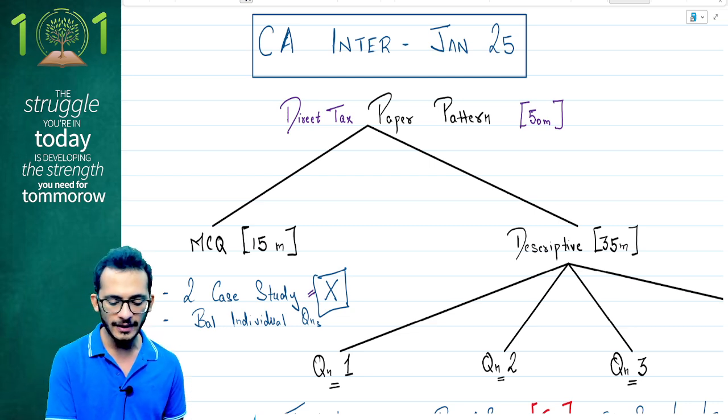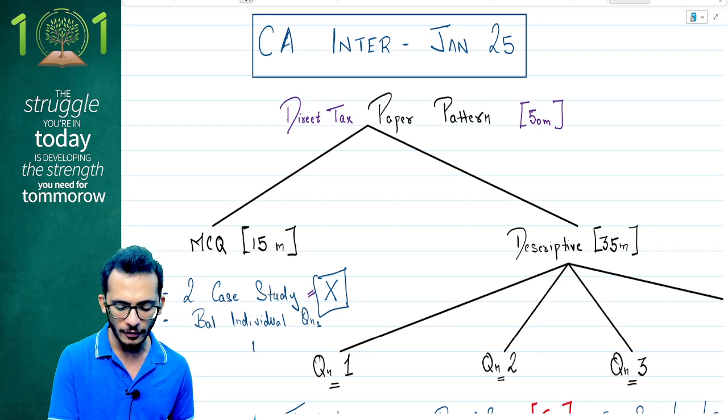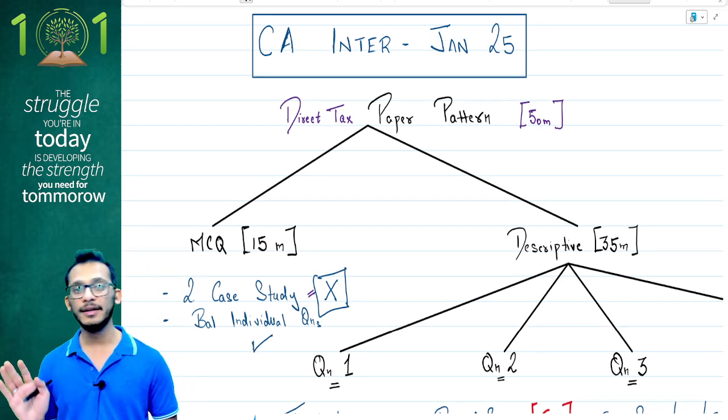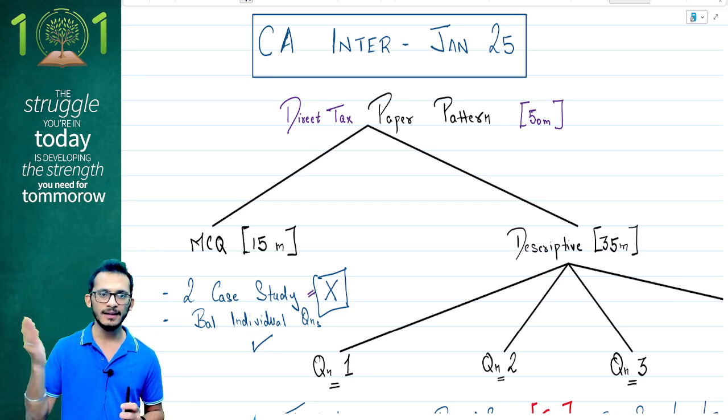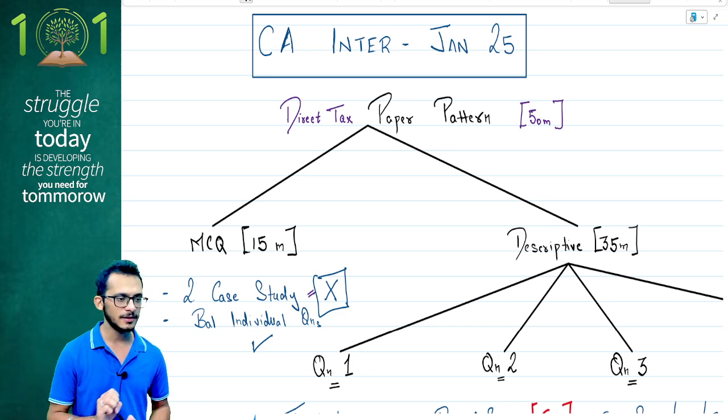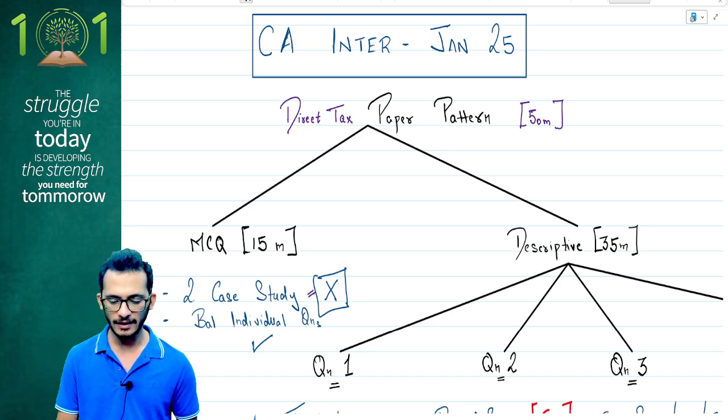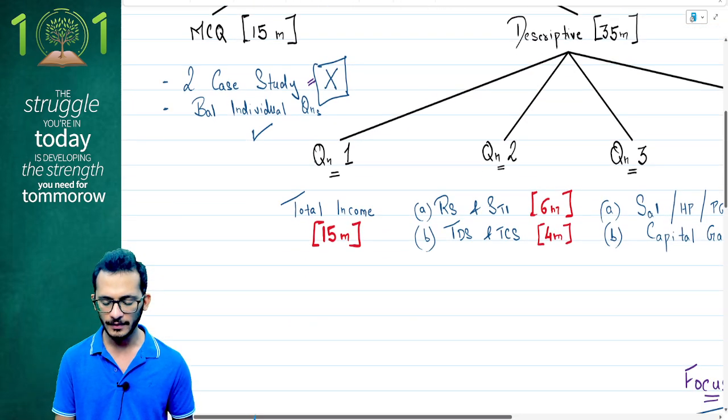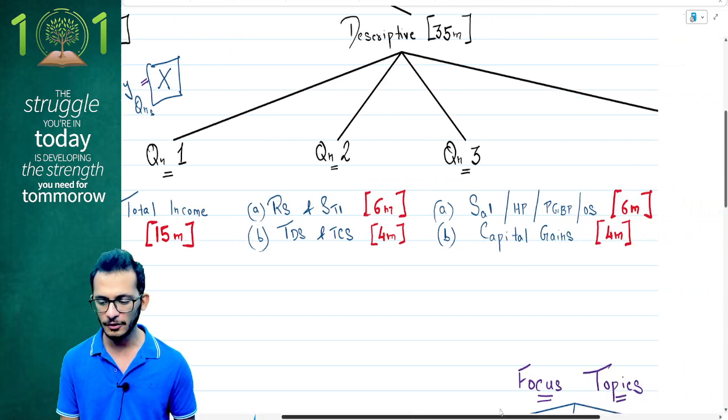So in order of priority, I would say yes, you can try off your balance individual questions, but do not try your case studies as we start. Let's shift gears. Let's come to the descriptive part of it. Now, in income tax, how your descriptive is going to look is something like this. Yes, you're going to receive 4 questions for your descriptives.